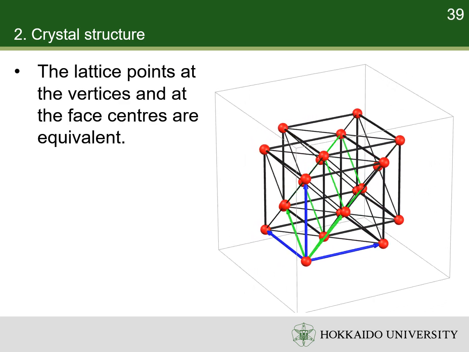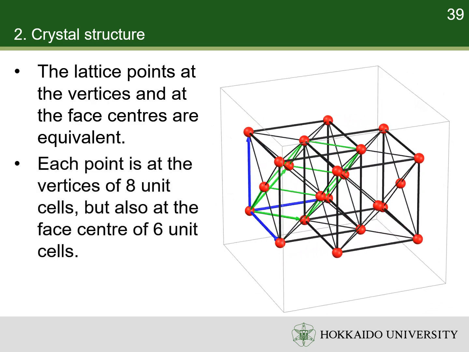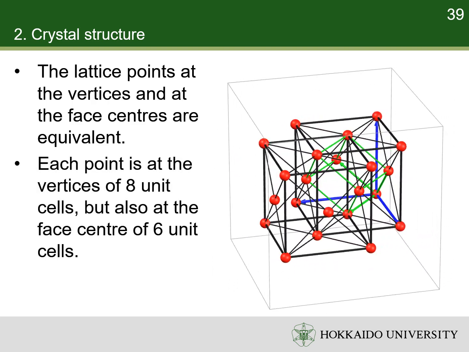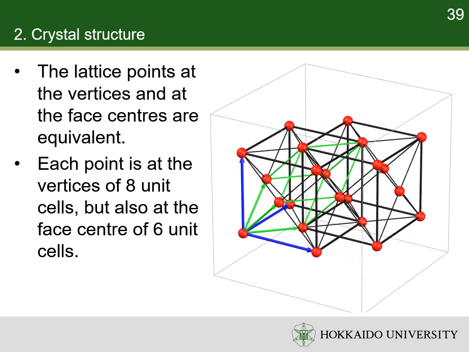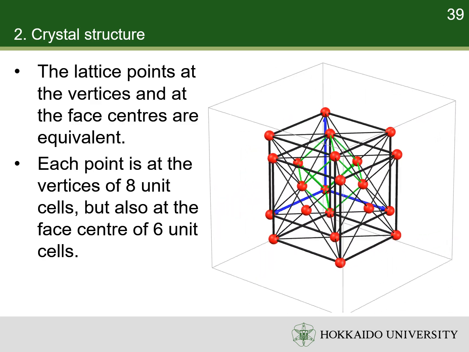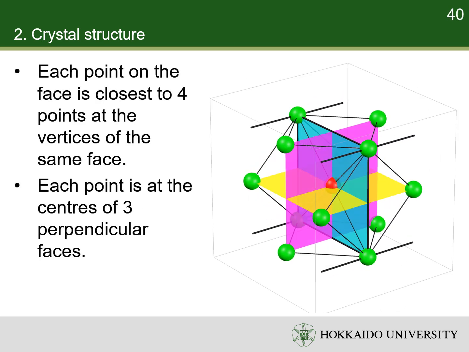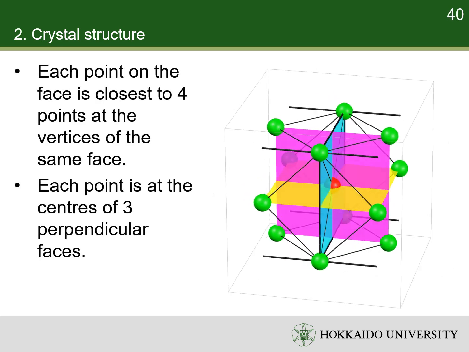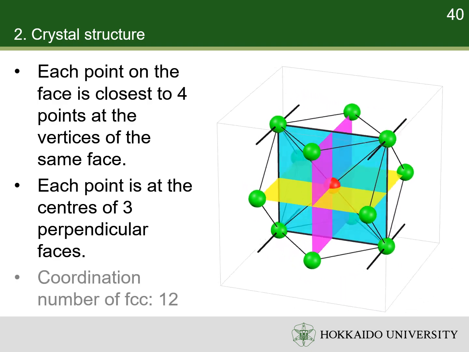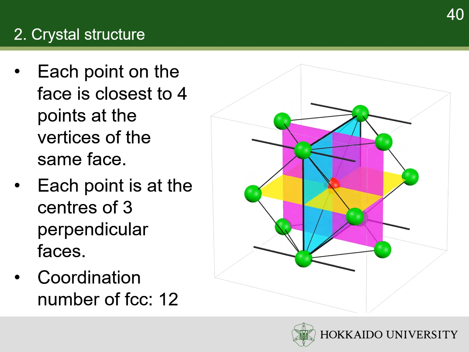The lattice points at the corners and at the face centers are equivalent. It is because each point is at the corners of 8 unit cells, but also at the face centers of other unit cells. The vectors connecting the corner and the face centers are the primitive vectors. Each point is at the centers of 3 perpendicular faces, in which it has 4 nearest neighbors at the face corners. So, the coordination number of face-centered cubic lattice is 12.